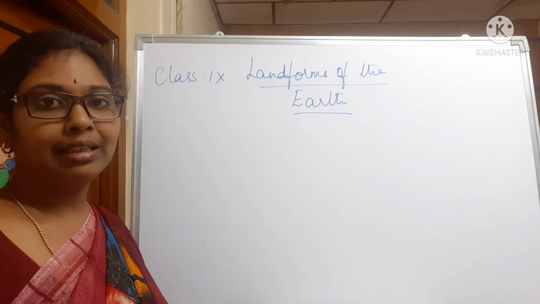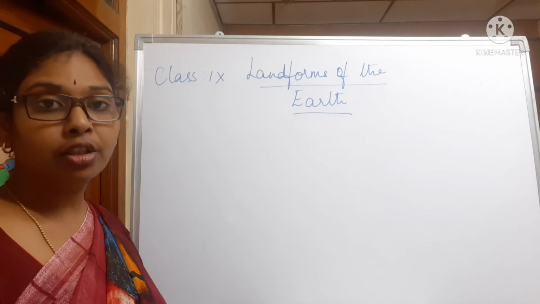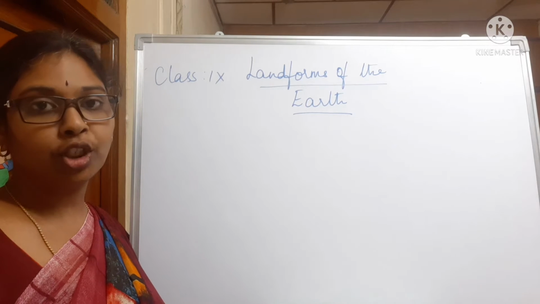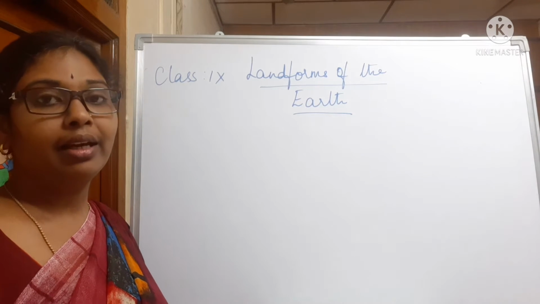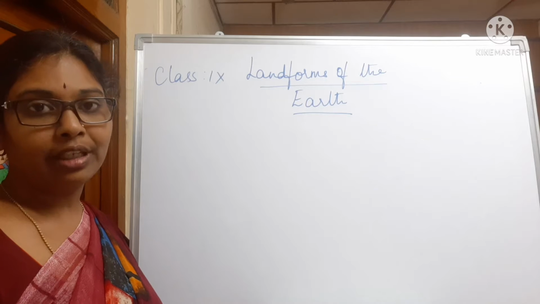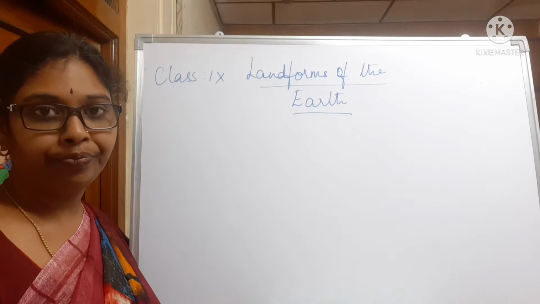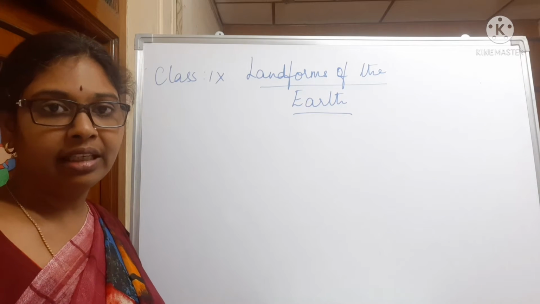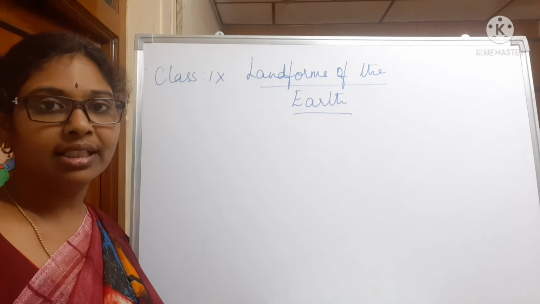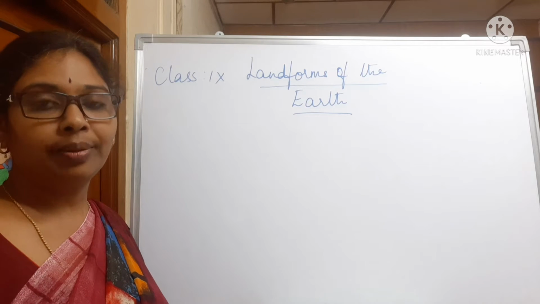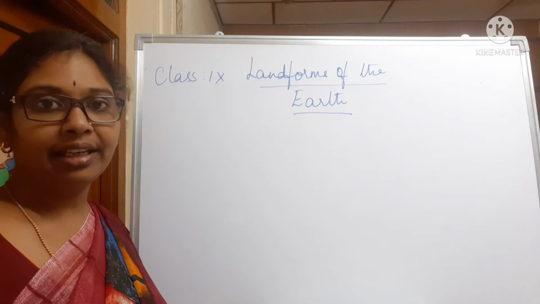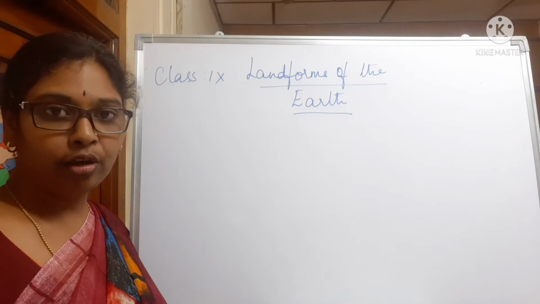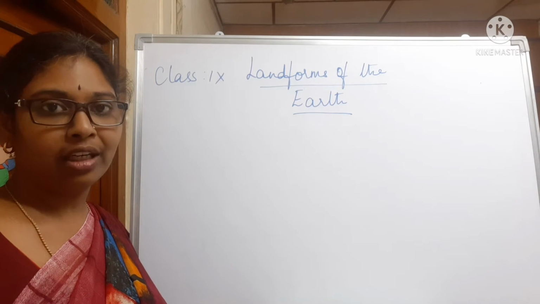The crust of the earth is not stable because of the endogenic and exogenic movements of the earth. The landforms of the earth are being formed. Landforms may be anything: the hills, the plateaus, the glaciers, anything. So the movements of the earth are basically divided into two, the endogenic movements and exogenic movements.